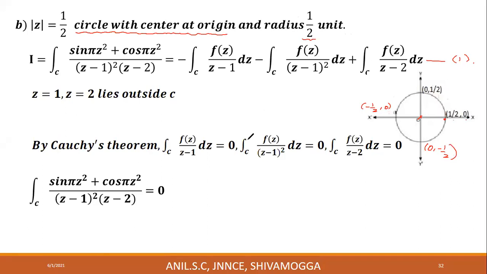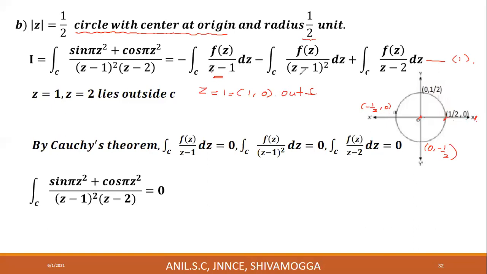Now look at the points at which the given functions are not analytic or discontinuous. This is not analytic when z minus 1 is equal to 0, or z is equal to 1. Real part is 1 and imaginary part is 0. This is 1 by 2, 0. Therefore, 1, 0 will be somewhere here. This is the midpoint of 0, 1. Therefore, this lies outside C.